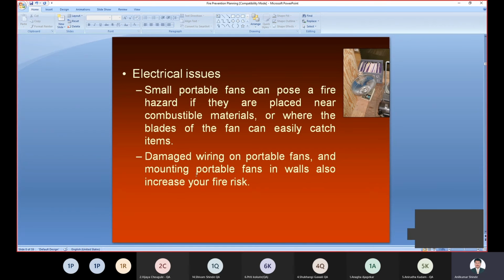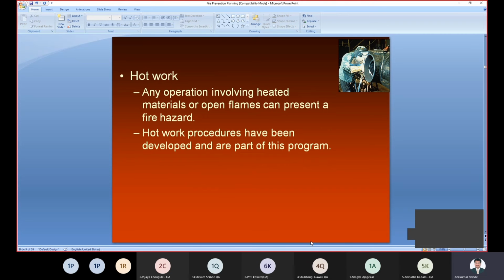Damaged wires on portable fans, or mounting portable fans on walls, may increase the chances of a fire occurring. Then there is hot work. Companies that work with hot work, in any process, prepare different products, and in between they may need different hot work. Any operation involving heated material or open flames can present fire hazards, right? So we will avoid open flames and heated material, and we can avoid it with the help of this.